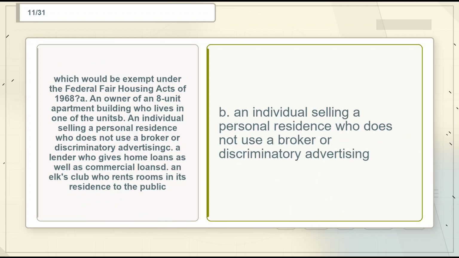Flashcard 11. Term. Which would be exempt under the Federal Fair Housing Acts of 1968? A. An owner of an 8-unit apartment building who lives in one of the units. B. An individual selling a personal residence who does not use a broker or discriminatory advertising. C. A lender who gives home loans as well as commercial loans. D. An Elks Club who rents rooms in its residence to the public. Definition. B. An individual selling a personal residence who does not use a broker or discriminatory advertising.